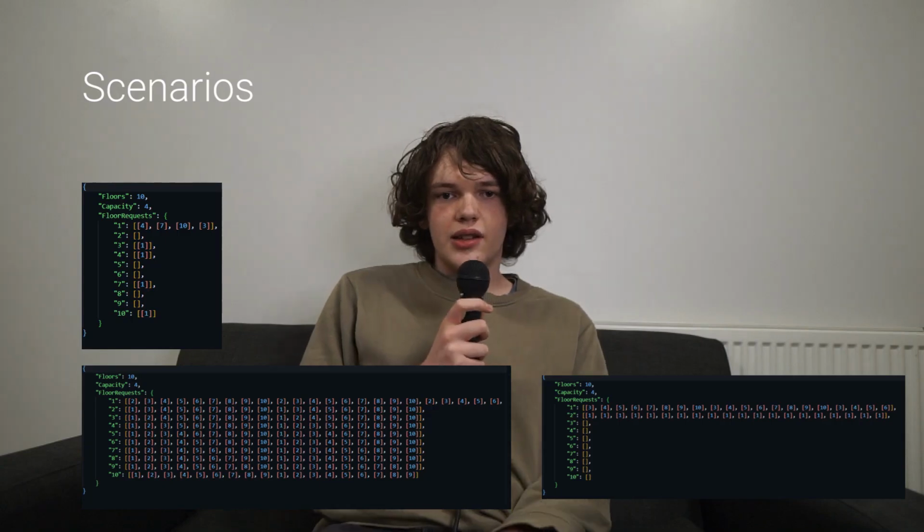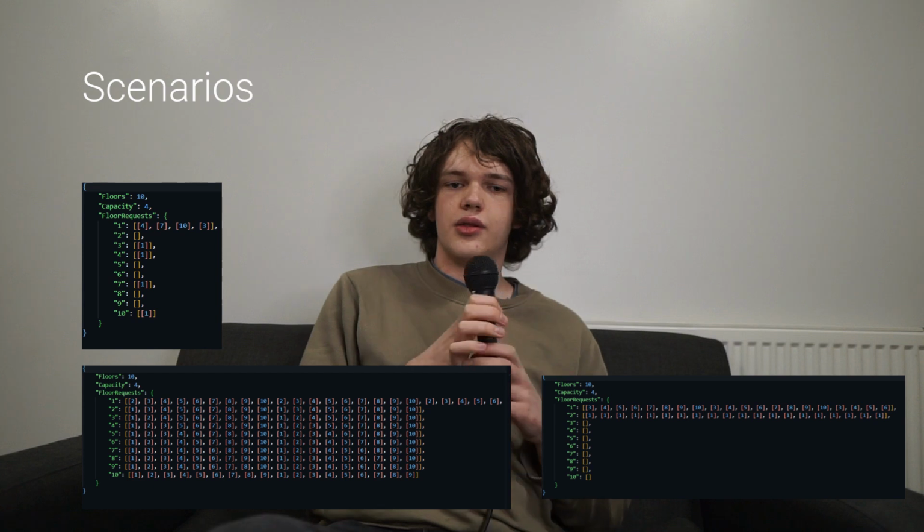These scenarios are represented as JSON files with requests from appropriate floors. To test each algorithm, we created a test file with intentions of running each scenario variant for each algorithm, sorting the data into a dataset represented by a 2D array that is then processed and fed into a graphing script so we can more easily compare the results of each algorithm. In practice, for every file in the scenarios folder, all the data is read, the new capacity is assigned, and then each algorithm is run for the scenario. The name of the file, capacity and all data to be compared is written to an algorithm-specific dataset and is then returned in order to be used by the graphing code.